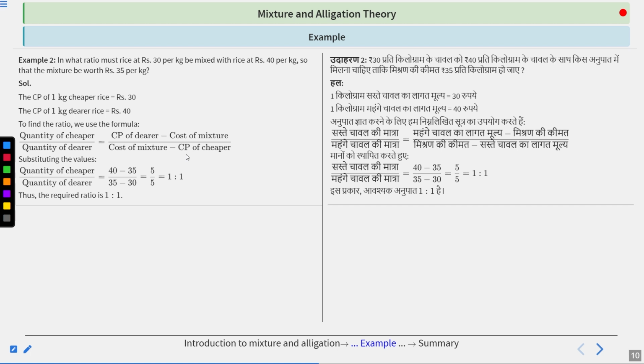It means if we mix 1 kg of 30 rupees per kg rice and 1 kg of 40 rupees per kg rice, then the cost price of this mixture will become 35 rupees per kg. Clear? Next one.